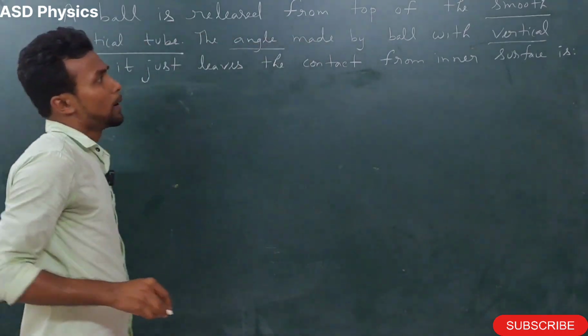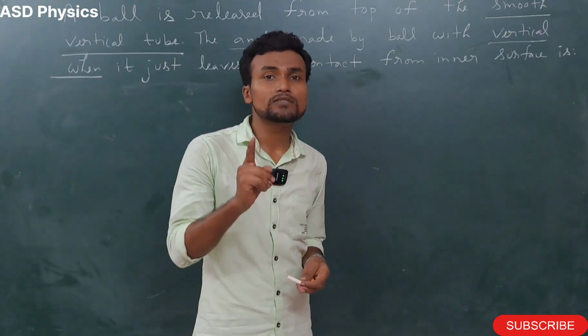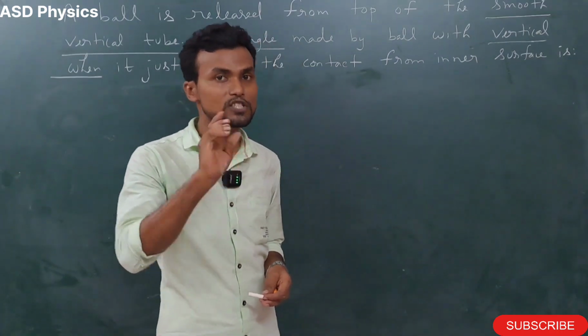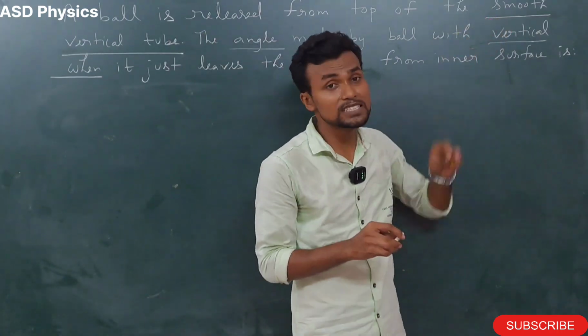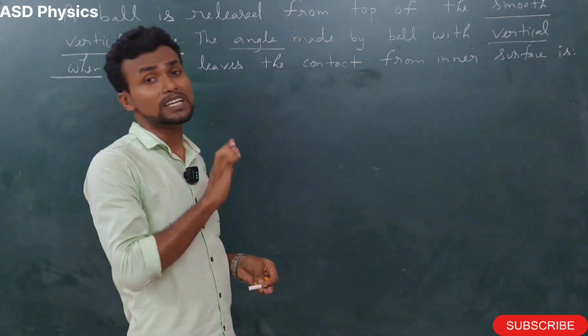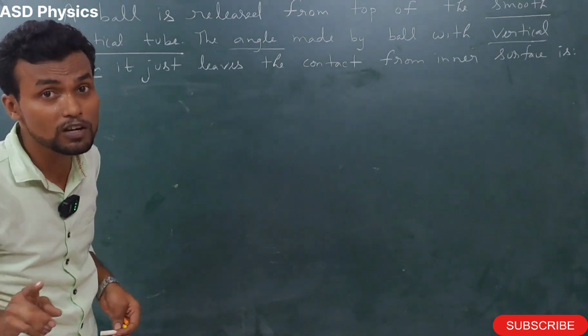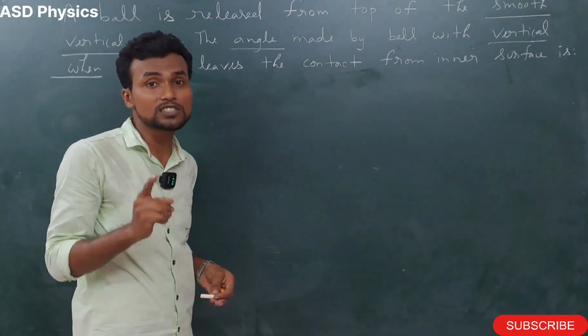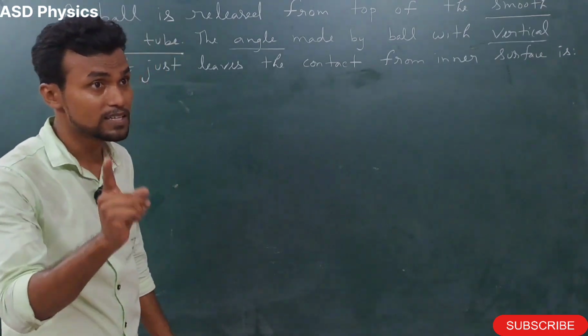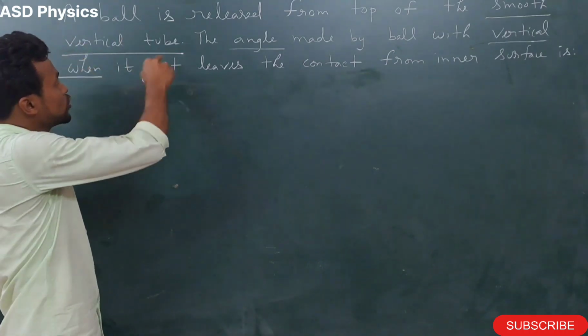Okay, so first in this question we have to identify the key concepts. First concept is that the surface is smooth. When the surface is smooth, there is no friction. So in this situation what can we do? We can apply the conservation of energy concept. Second thing here, the tube is vertical.